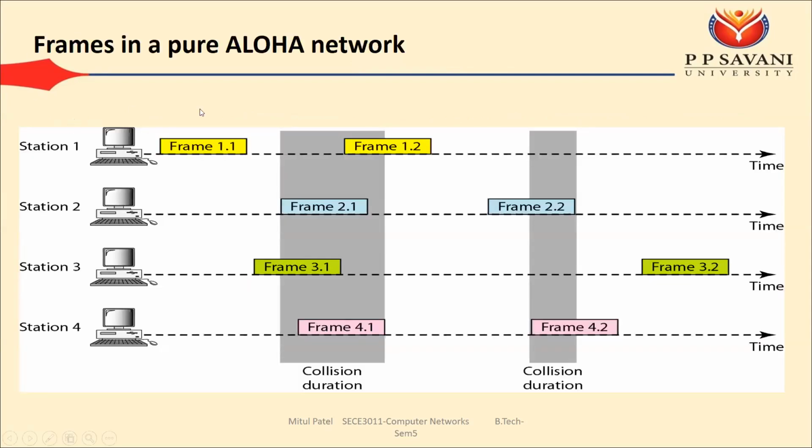So what happens in pure Aloha? We can see from this figure that we have four stations. We have only one link, and that same link is a broadcast link. That link can be used by the four devices, station 1, 2, 3 and 4. All four devices are using the same link. Station 1 wants to send two frames, 1.1 and 1.2. Station 2 wants to send two frames, 2.1 and 2.2.